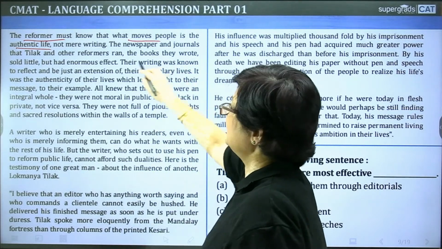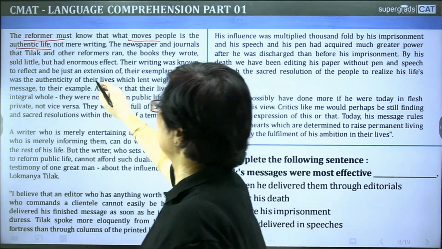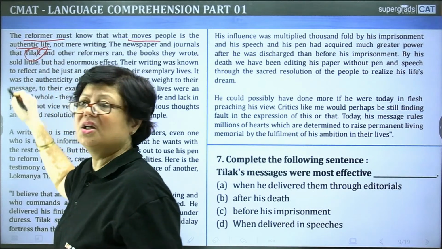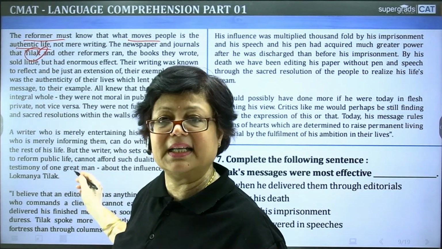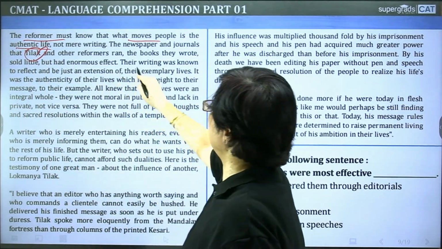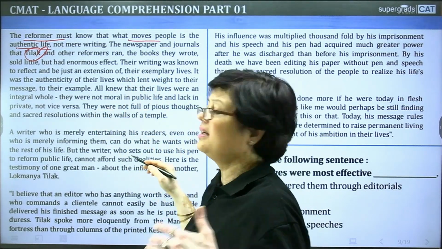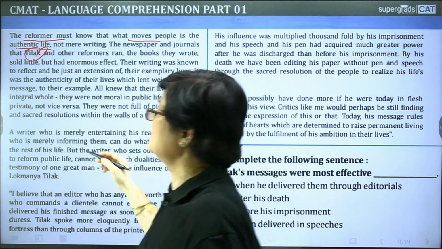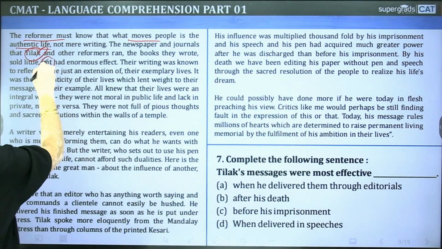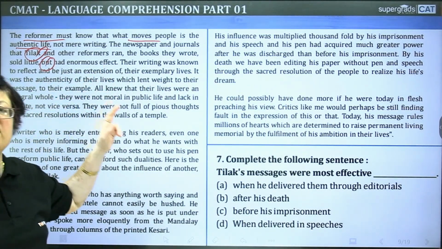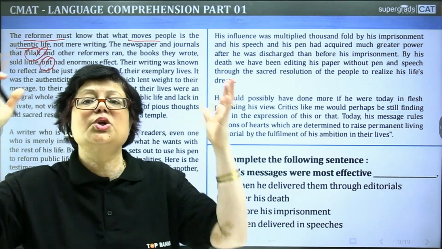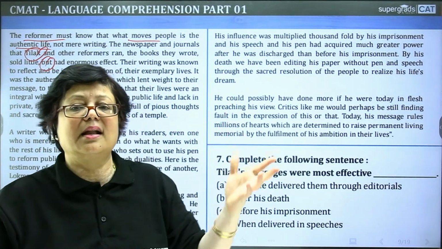The newspaper and journals that Tilak, किनके बारे में बात हो रही है? बाल गंगाधर तिलक, लोकमान्य तिलक, and other reformers ran, the books they wrote sold little, but look at the transition word, इस पे ध्यान दीजिए. But had enormous effect. What is enormous? Enormous is huge, बहुत बड़ा, बहुत सारा effect.